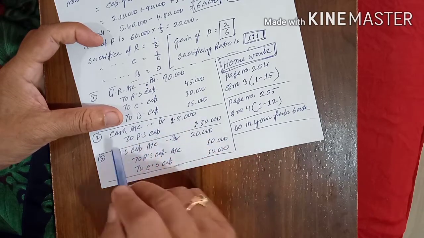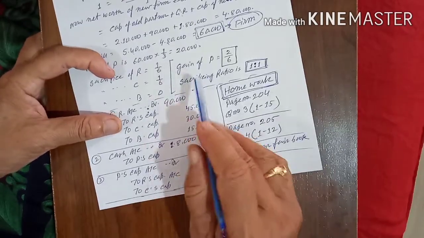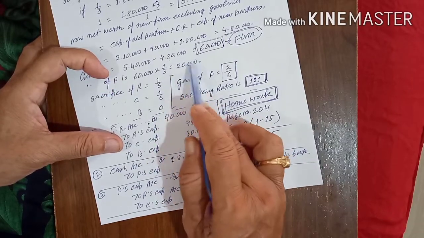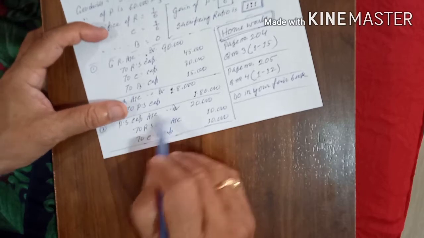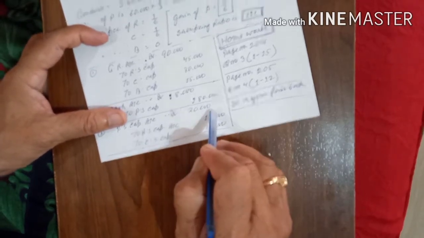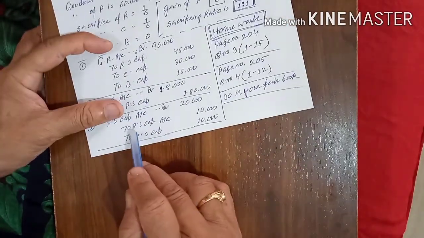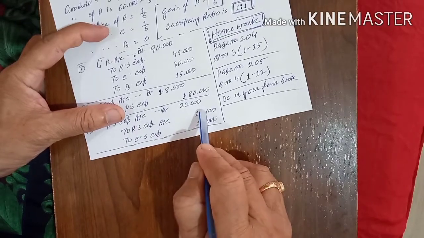It will stay in the business as it is. He is not giving cash for the 20,000 goodwill which he has to give. As he is not giving the cash, his capital account will be debited. P's Capital account debit 20,000, because 1/3 of 60,000 is 20,000, credited to R's Capital and C's Capital in the ratio 1:1.